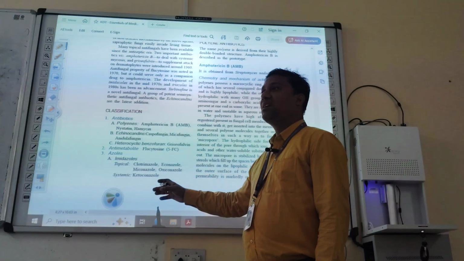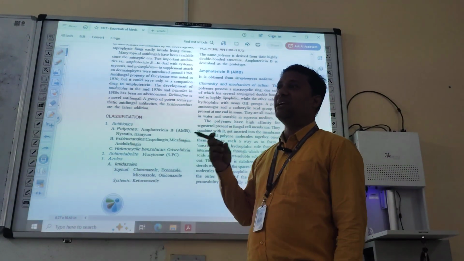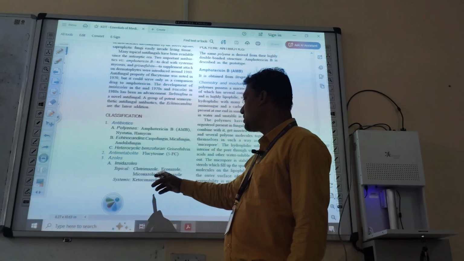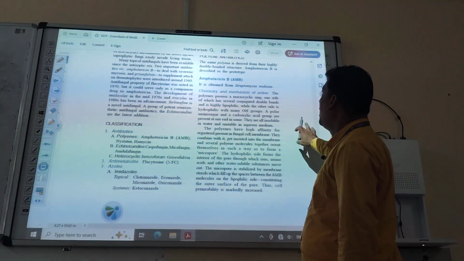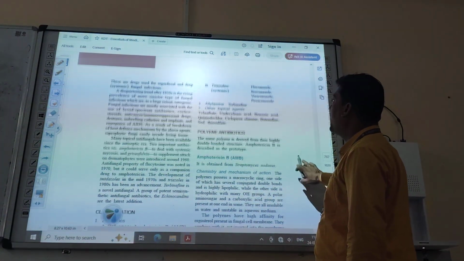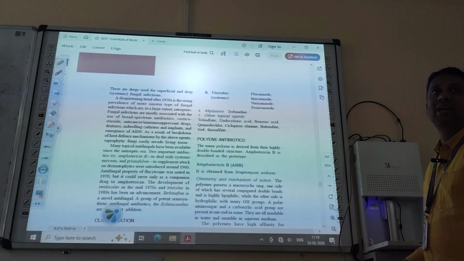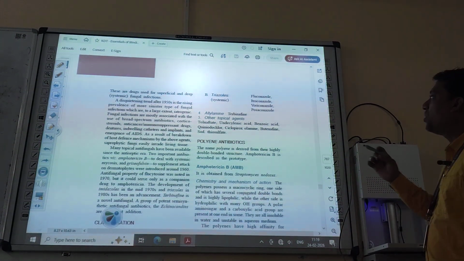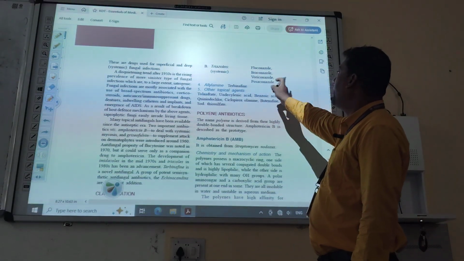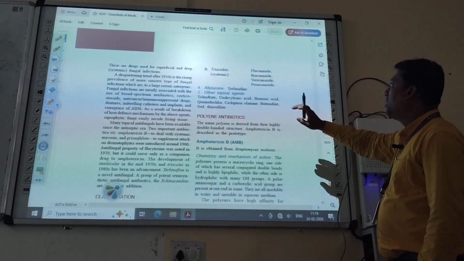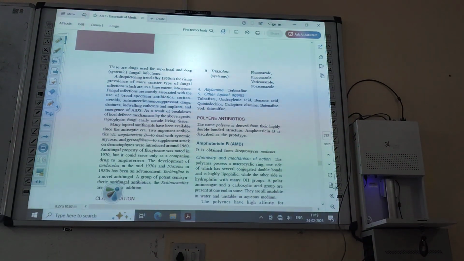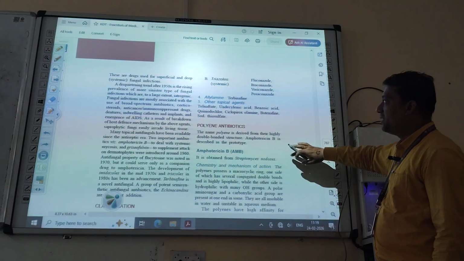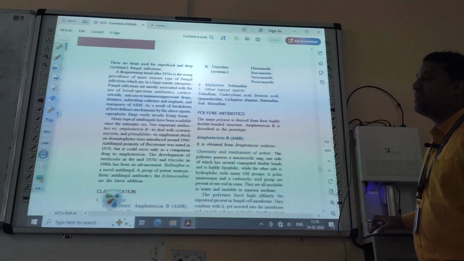Then triazoles, for systemic: fluconazole, itraconazole, voriconazole, posaconazole.